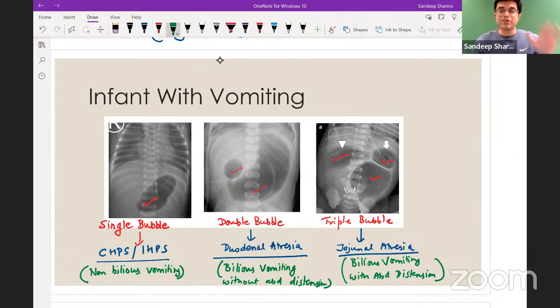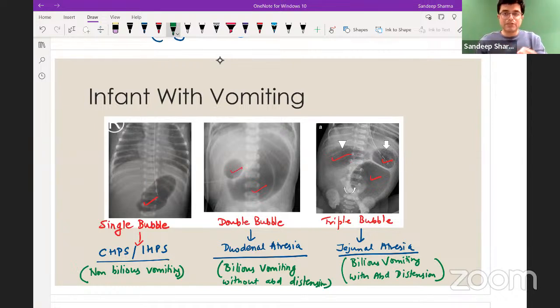See, fact-based questions, you either know the fact or not. But when you get a case scenario, the examiner will mention keywords. And when you are reading, do not try to read like a robot. Try to read what this person is trying to say and look out for keywords. So if the MCQ says infant with non-bilious vomiting, CHPS, pyloric stenosis.